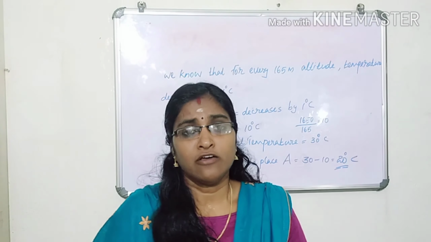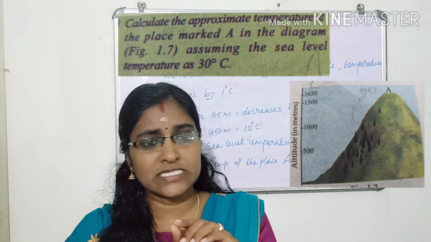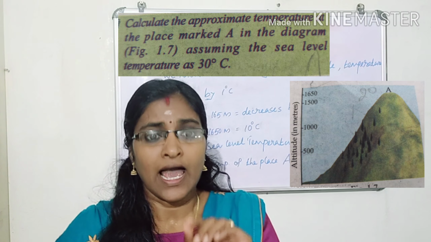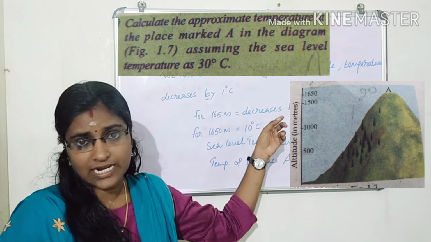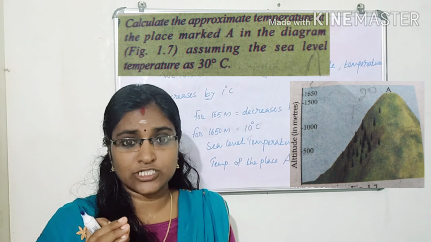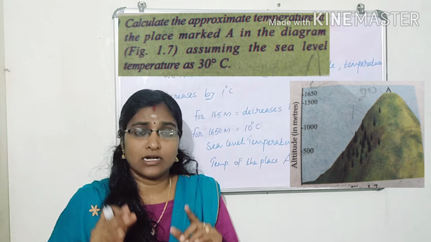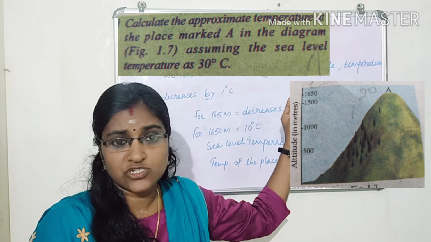Dear students, we want to calculate the approximate temperature of the place marked A in the diagram, assuming the sea level temperature is 30 degrees Celsius. Listen, sea level temperature is 30 degrees Celsius. We want to find out the temperature of the place marked A in this diagram.